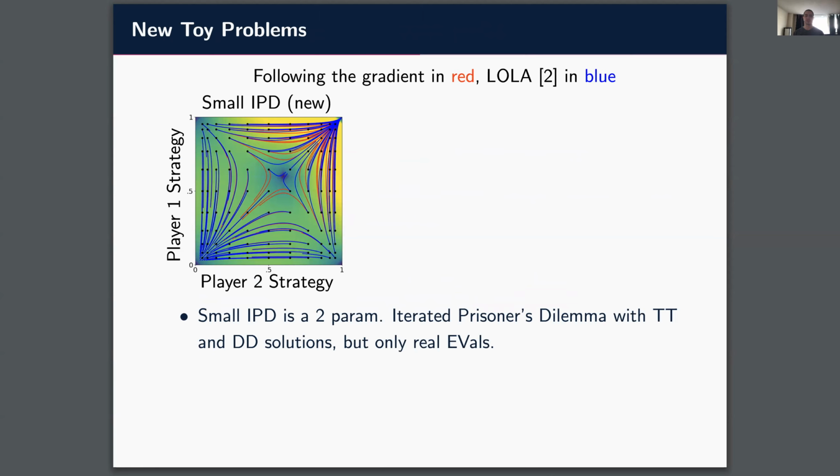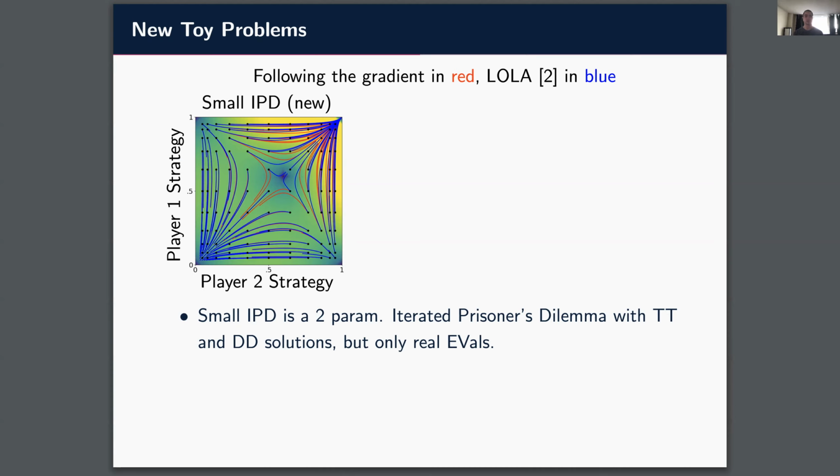We are interested in first finding diverse solutions in the iterated prisoner's dilemma, which is a game where players have various solutions that cooperate, like tit for tat or grim trigger, and various solutions that don't cooperate, resulting in a low reward for both players. Typical parameterizations of this game have at least 10 parameters. But this was difficult to visualize, so we constructed a new 2D problem to gain intuition into how different algorithms perform for finding diverse solutions in games.